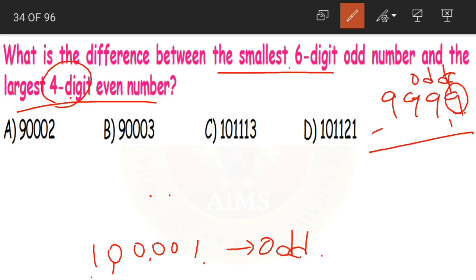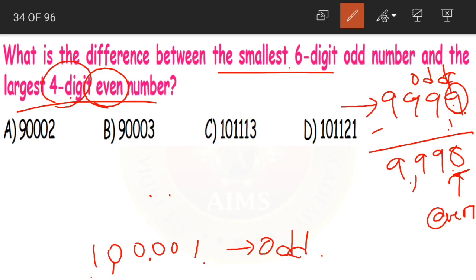It is an odd number. So this number is an odd number, but we want an even number. So 9 minus 1 is 8, giving 9998. Now in 9998, 8 is in the units place. It is an even number. So we got our largest 4-digit even number as well.